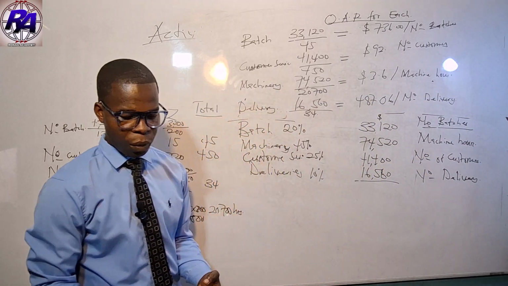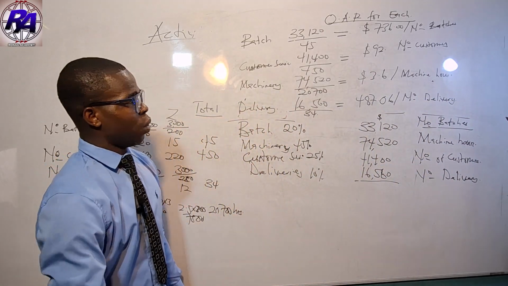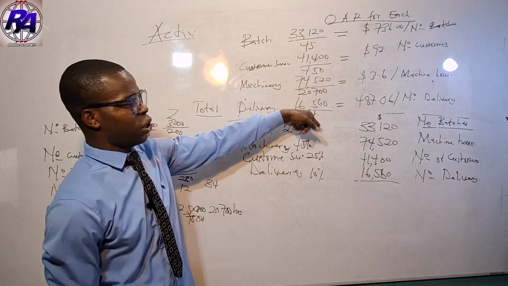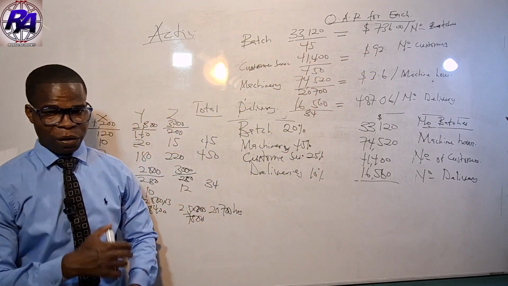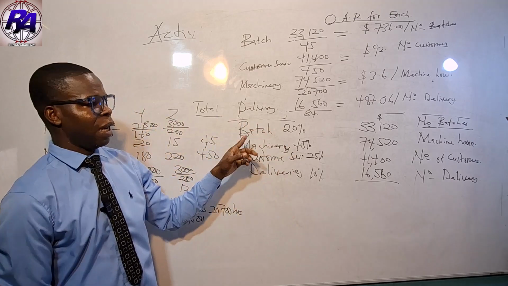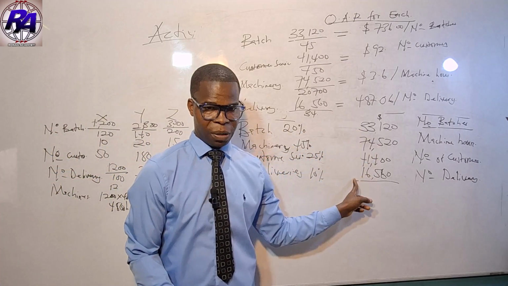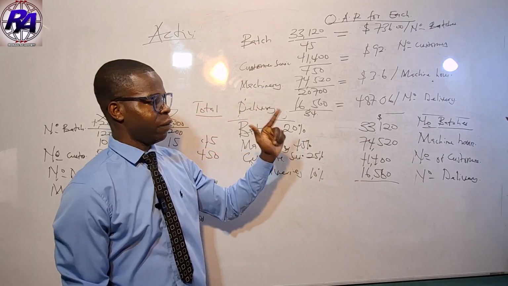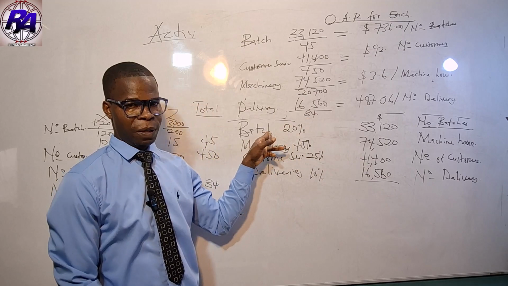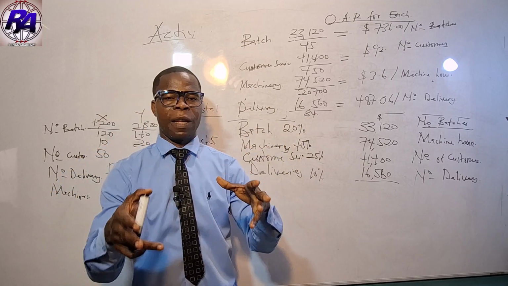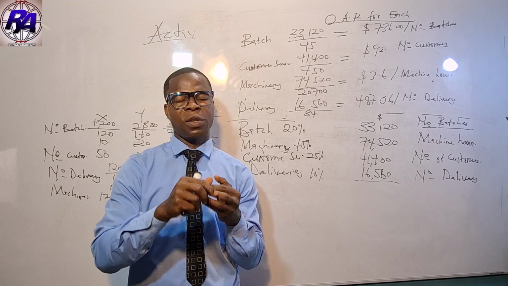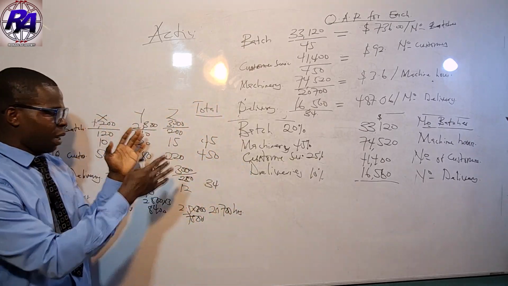So from what we have on the board, we have now determined the overhead absorption rate for each activity. Obviously, in the process, first we identify the activities and their respective total overhead cost. Done that. Second, we identify each cost driver for each activity. In this question, we are not given the cost driver straight away. We have to do something to the figures for us to get the cost drivers. That is what we have done over here.